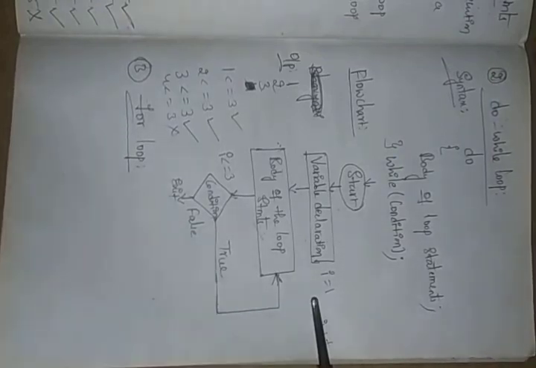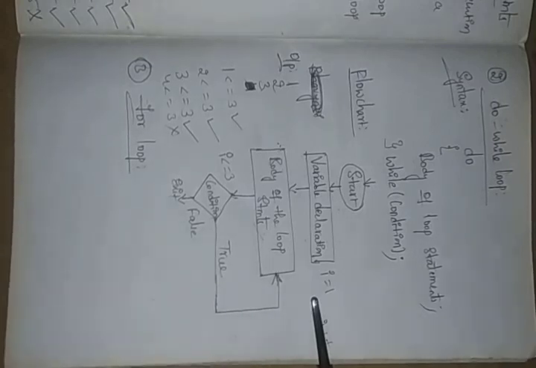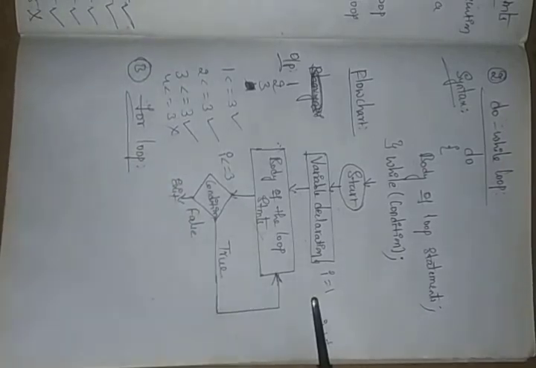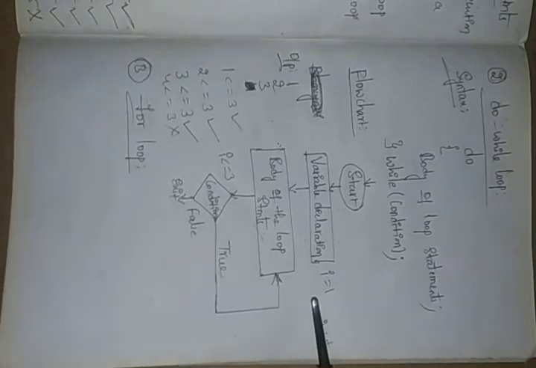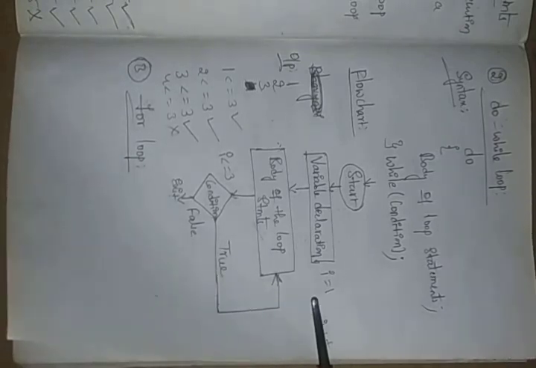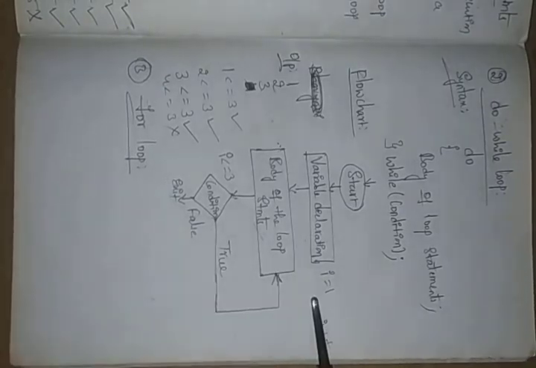Now, the execution of the for loop: the control first initializes the variables. After the initialization, the control checks the condition. If the condition is true, the body of the loop statements will be executed.